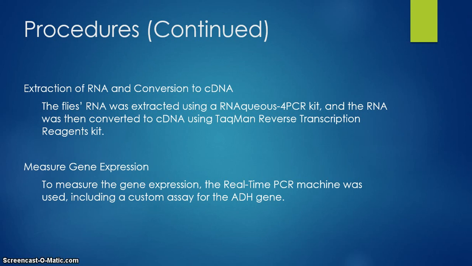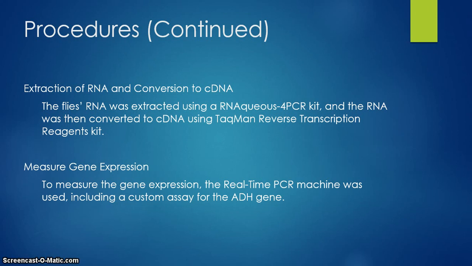We extracted the RNA by using the RNeasy kit for PCR, which includes a series of washes to clean off all of the tissue to just expose the RNA at the bottom. And then the RNA was converted to cDNA using a TaqMan reverse transcription reagents kit, which involves running a PCR reaction, which amplifies it for us.